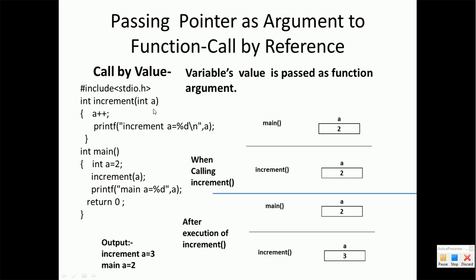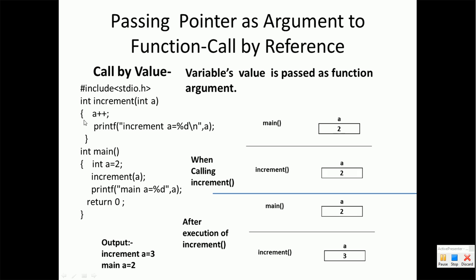So the value of a variable a of main function will be copied to the variable a of the increment function, even though both the variables are having the same name as a, but both will get the separate locations in the memory. There is a local variable a to the main function, and there is a local variable a to the increment function. Both the functions will have different variables but the same name as a.